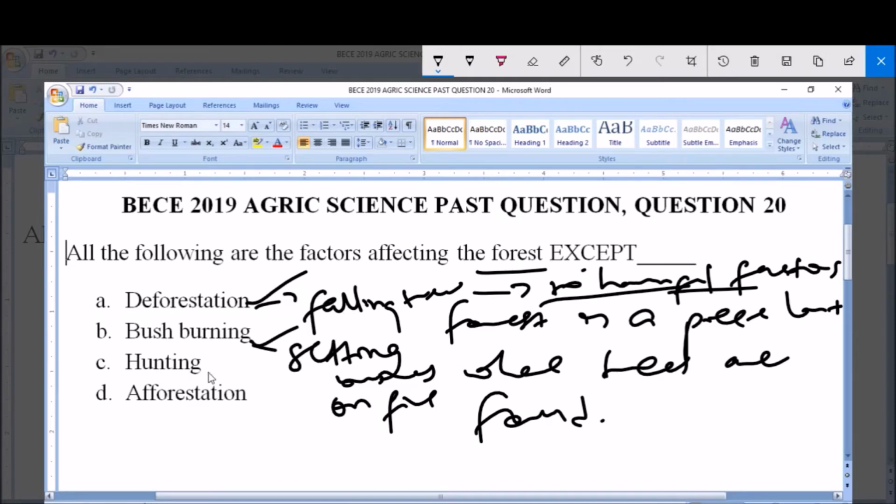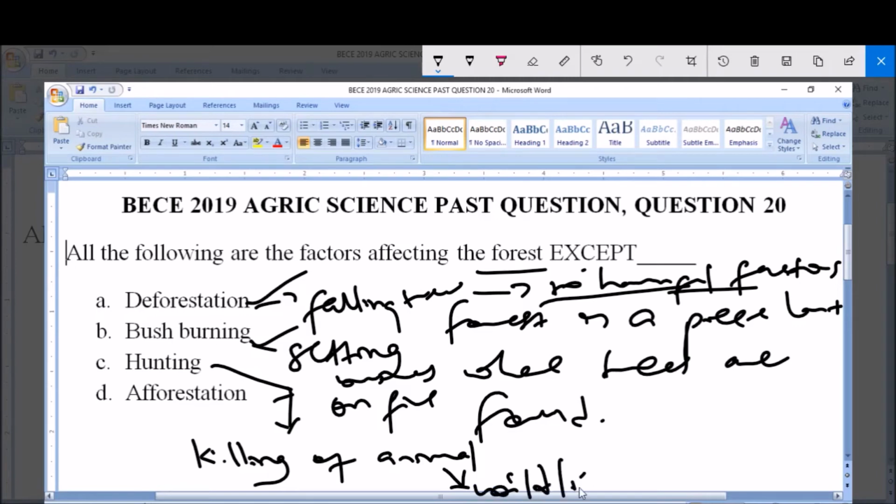Now C says hunting. Now hunting here just simply means what? Killing of animals, either be it bush animals or wild animals. That's hunting. Now hunting will not affect the forest, because hunting will only affect wildlife. Hunting will only affect wildlife or animals' existence, but it will not affect the forest.